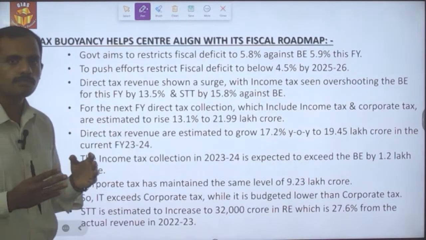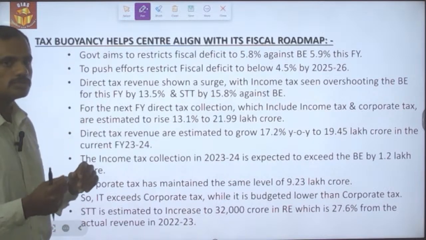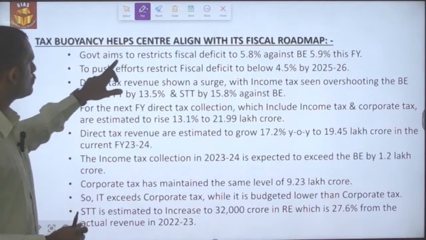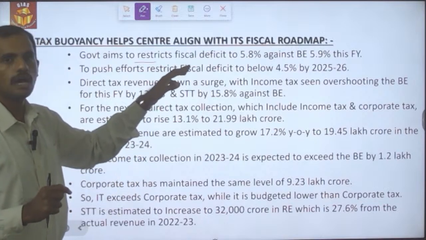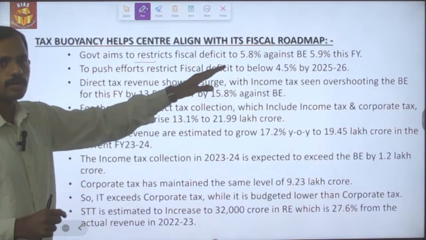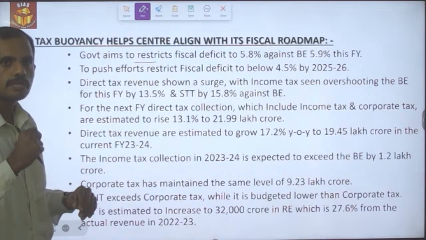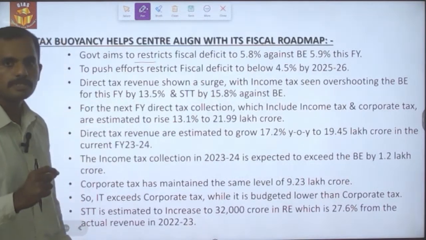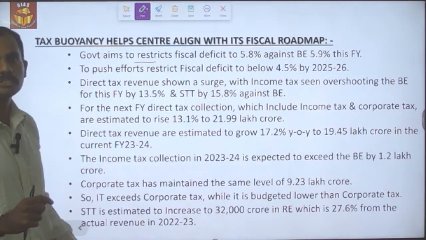So the macroeconomic viewpoint that has been brought out in the budget 24 is that the tax buoyancy helps the Centre to align with its fiscal roadmap. The government aims to restrict the fiscal deficit to 5.8% of GDP this current financial year against the budgeted estimate of 5.9% for this financial year, and efforts will also be pushed to reduce the fiscal deficit further to 4.5% by the 25-26 fiscal year.